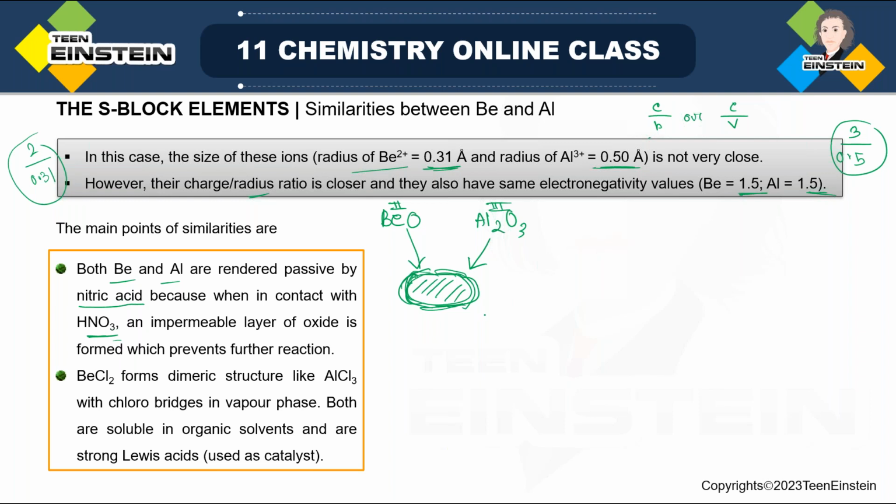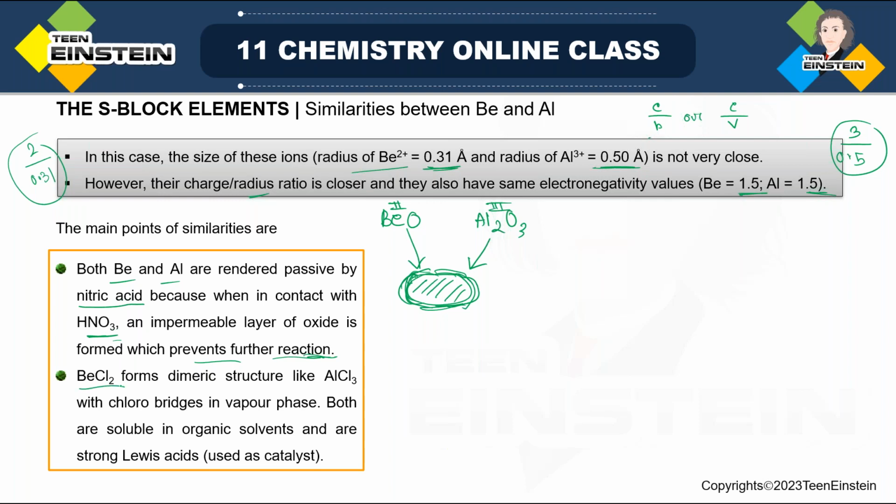The outside reagents cannot reach the inside metal because of this impermeable layer of oxide. So it prevents further oxidation reaction. That is why, though there is a tendency to react with nitric acid, because of this impermeable layer formation, ultimately the reaction will stop.